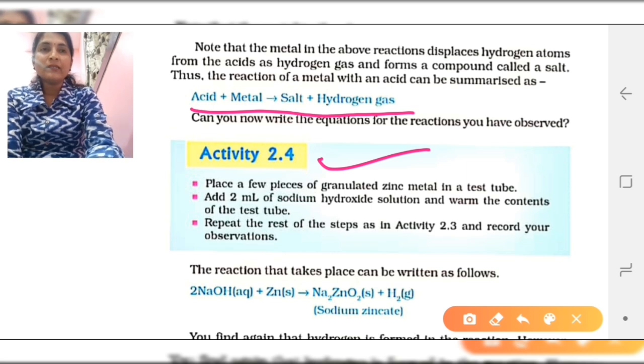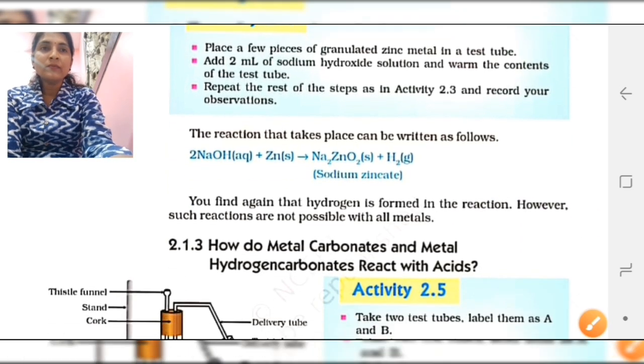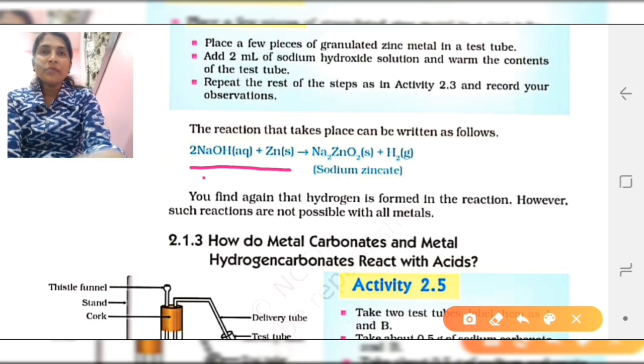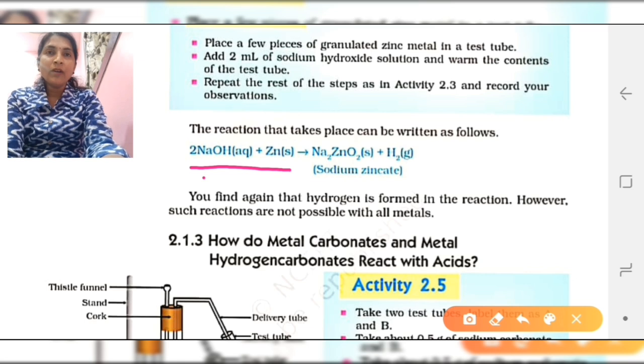So when the base and zinc metal react with each other, there is a formation of salt. Now you can see here, sodium hydroxide reacts with the zinc. Again bubble formation takes place over the surface of the solution, and that bubble formation is nothing but hydrogen gas being formed when we collect it in another soap solution. And again, if you take a burning candle in front of that container, you can hear a pop sound. It shows that hydrogen gas burns with a pop sound.